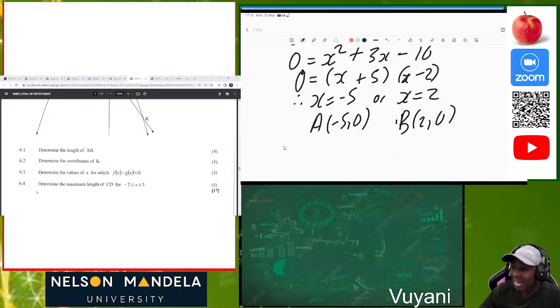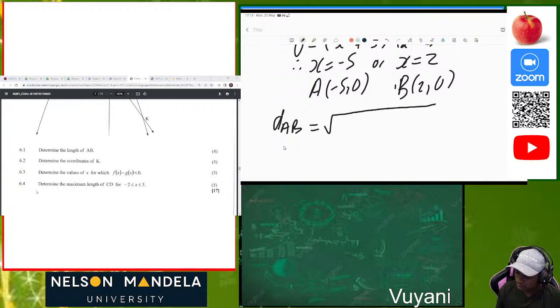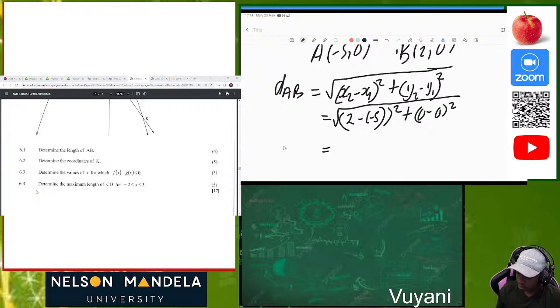Then after that, we are told to calculate the distance of AB. So how do we determine the distance of AB? You say distance of AB. Now, what you were taught in analytical geometry is what you now apply. It is equal to the square root of x2 minus x1 all squared plus y2 minus y1 all squared. Okay, so now let's go, AB. So everything is squared. So it's going to be 2 minus negative 5 squared plus 0 minus 0 all squared. Then we know that 2 minus negative 5 will be 7 squared.